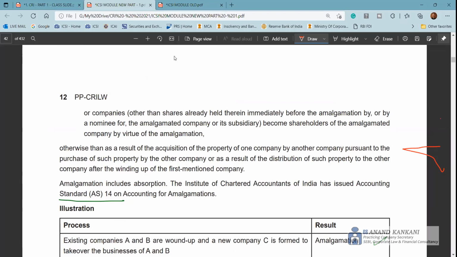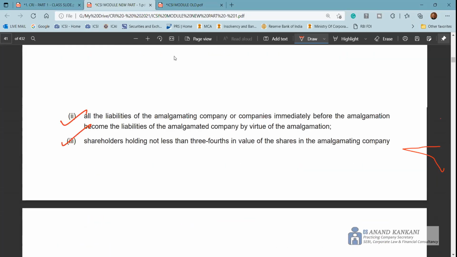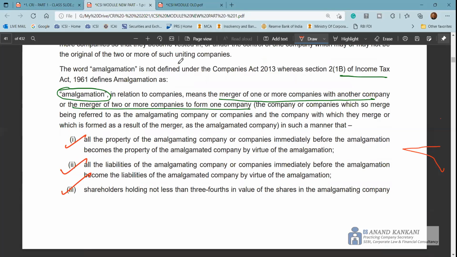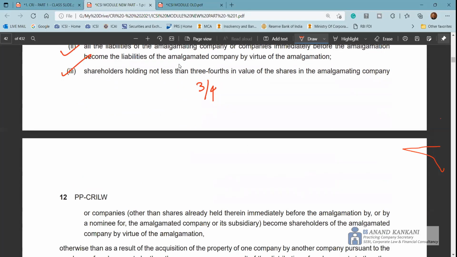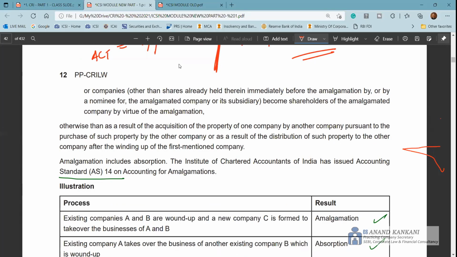I'm sorry, when I use that amalgamation, it's 90%, it's not 3/4. In the Income Tax Act, it is 90%, it is not 3/4. Okay, 3/4 is in case of the accounting. No, I'm sorry. Income Tax Act, it's 3/4, but AS 14, it is 90%. So just be very careful. It becomes a little confusing. So when I say Income Tax Act, it is 3/4 of the shareholders who should remain the same. So I was correct in the first place. And when I say AS 14, 90% of the shareholders should remain the same, right?